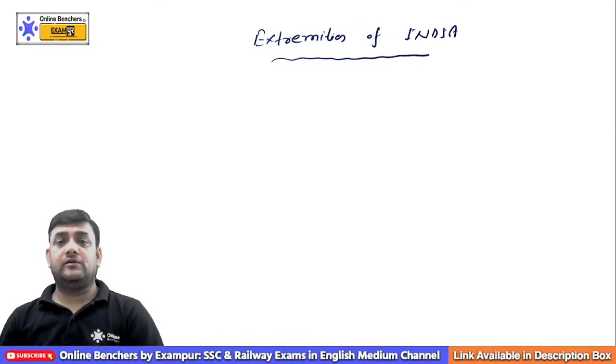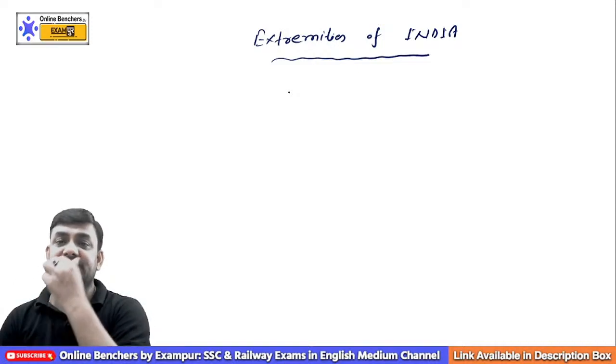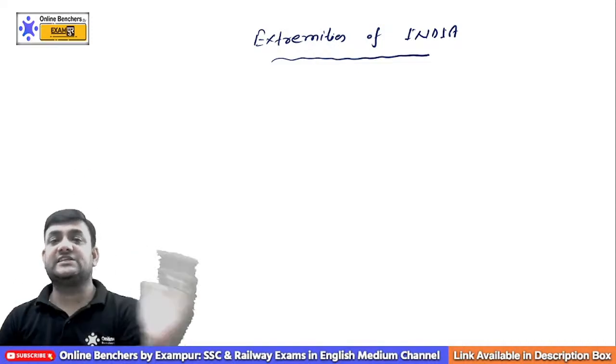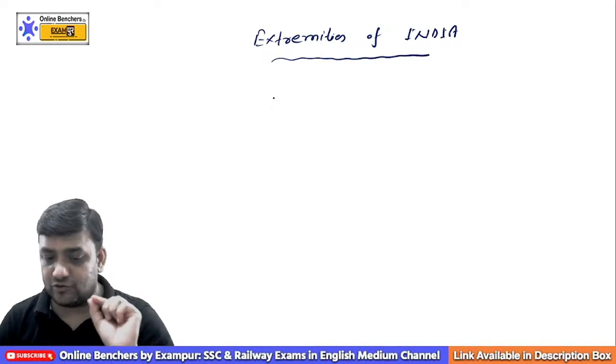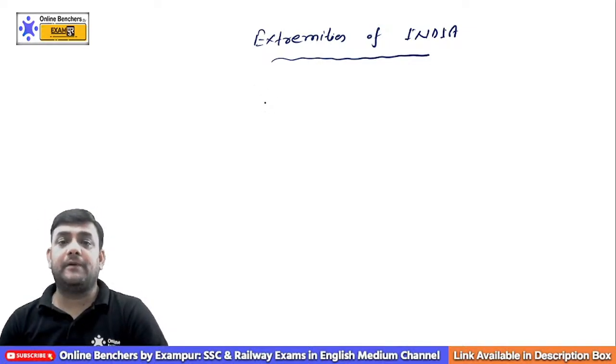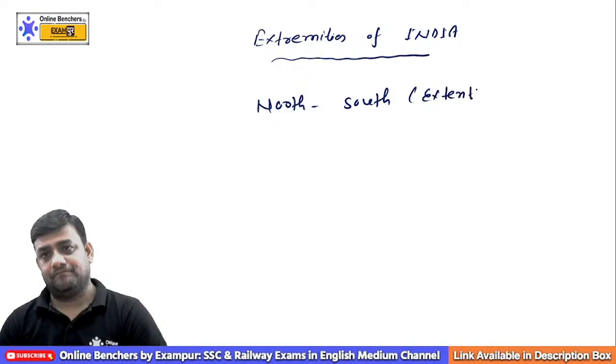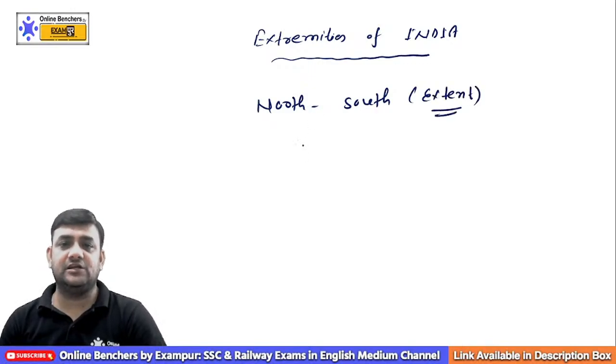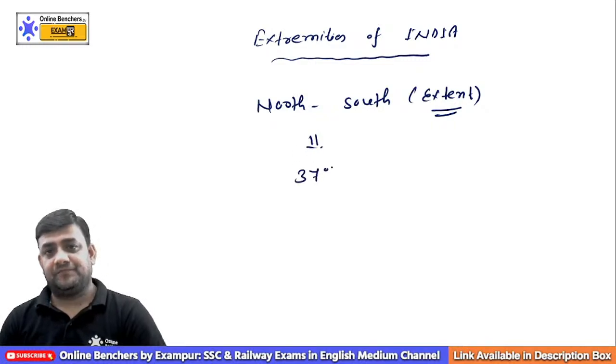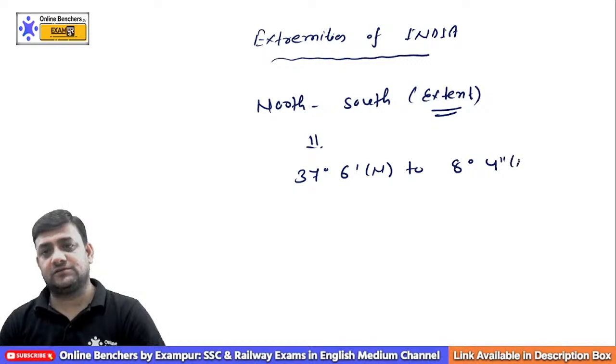Now, if you talk about the extremities of India, the extremities means the north, south and east, west extent of India. First of all, I would like to tell you one thing. If you talk about the north-south extent, I must tell you, the north-south extent of India is 37 degrees 6 minutes north to 8 degrees 4 minutes north.